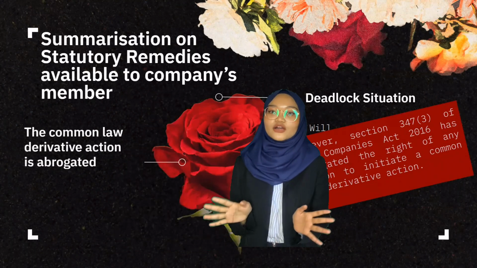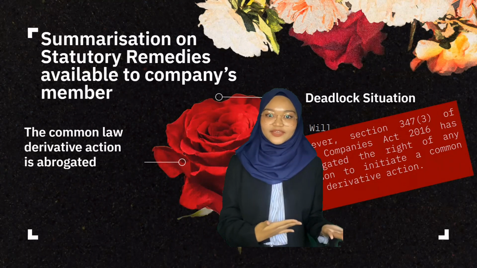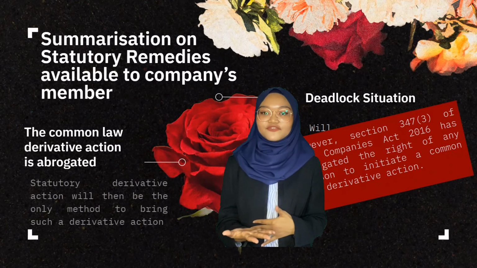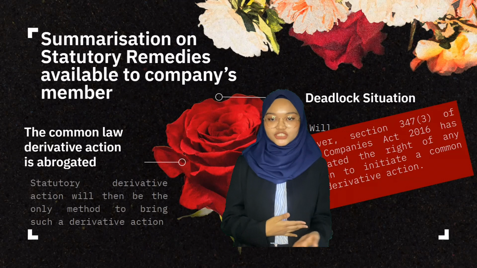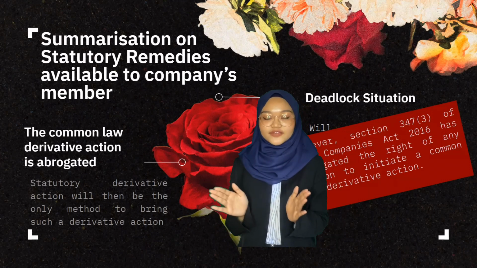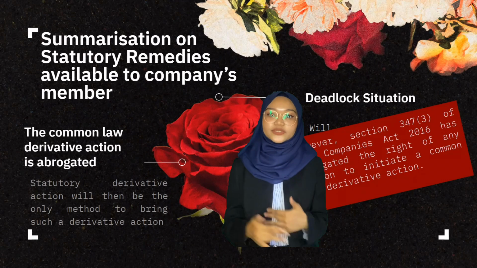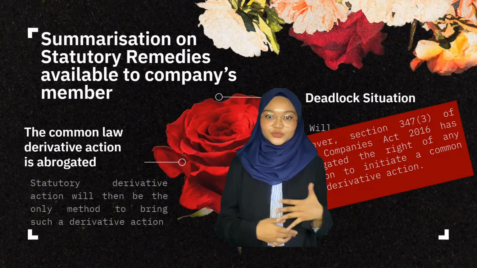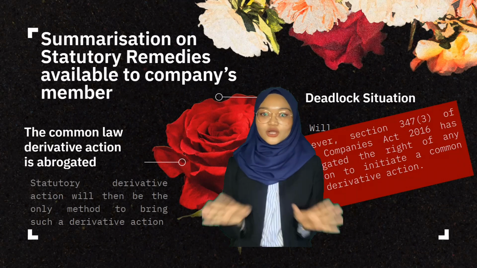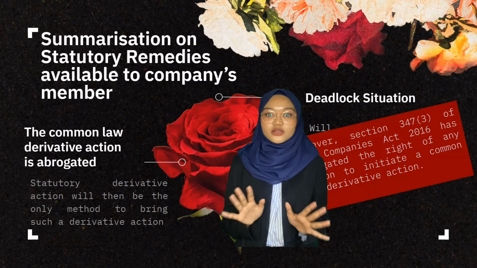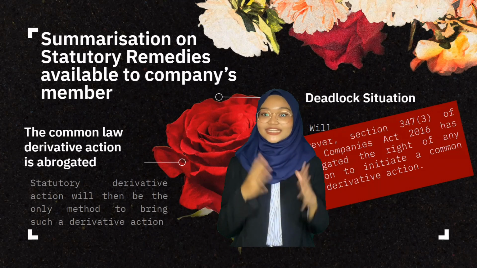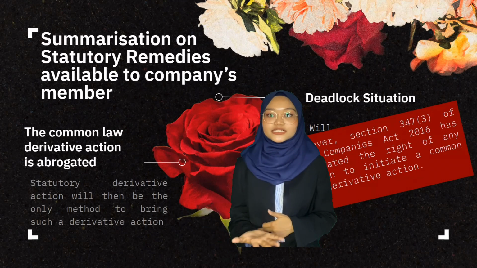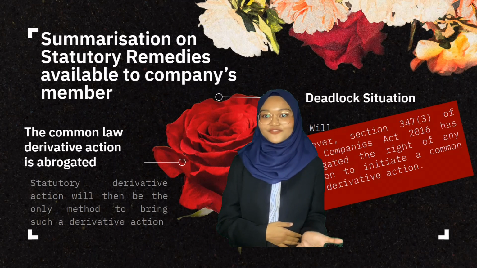Secondly, while the common law derivative action is abrogated, the statutory derivative action will then be the only method to bring such a derivative action. The statutory derivative action contained in Sections 347 to 350 of the Companies Act 2016 would allow, among others, any shareholder of the company to seek permission to bring such a derivative action. There is no restriction of there being wrongdoer control or not. So a shareholder, even in a deadlock situation or in a majority shareholding situation, will still be able to seek relief in the statutory derivative action.